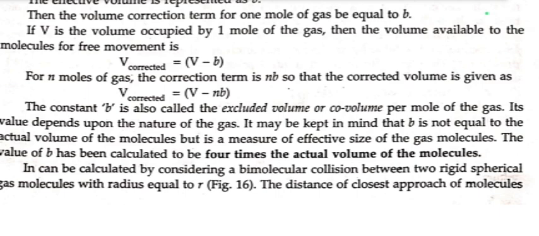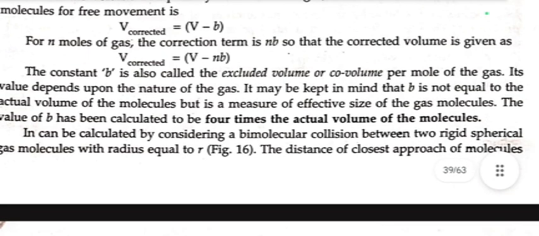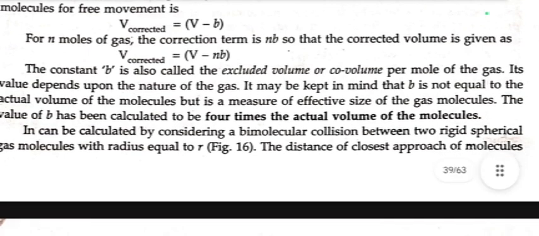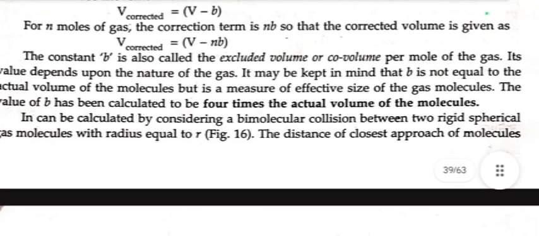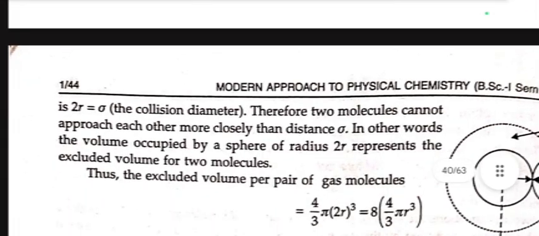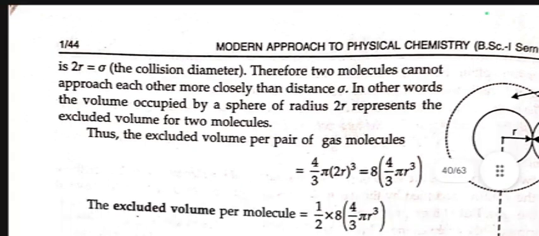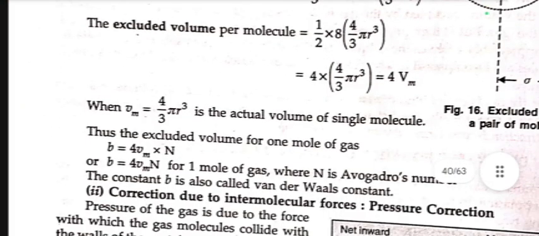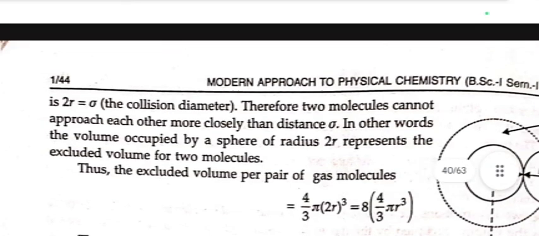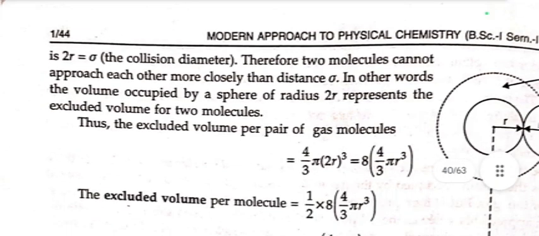It can be calculated by considering a bimolecular collision between two rigid spheres. Gas molecules with radius equal to r, the distance of closest approach of molecules is 2r equal to sigma, the collision diameter. Therefore, two molecules cannot approach each other more closely than diameter sigma. In other words, the volume occupied by a sphere of radius 2r represents the excluded volume for two molecules. Thus, the excluded volume per pair of gas molecules equals 4/3 π (2r)^3, which equals 8 × 4/3 π r^3.